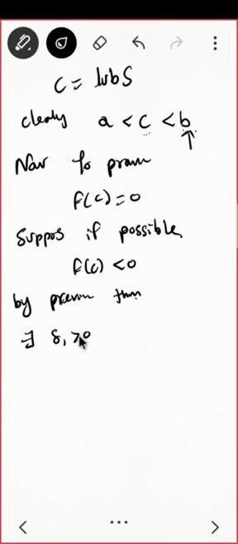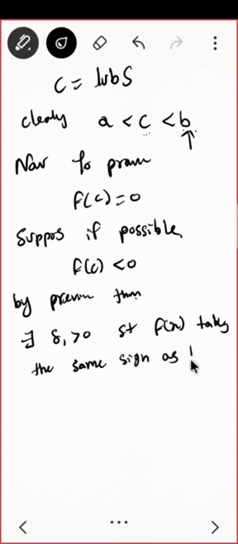That is, f of x takes the same sign as that of f of C. Is that clear by the previous theorem?